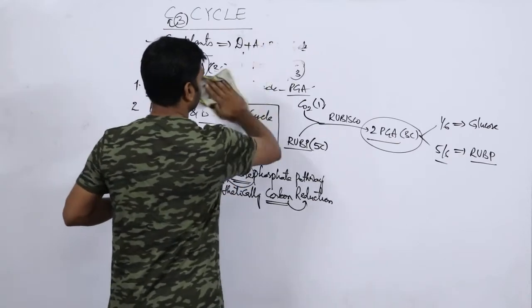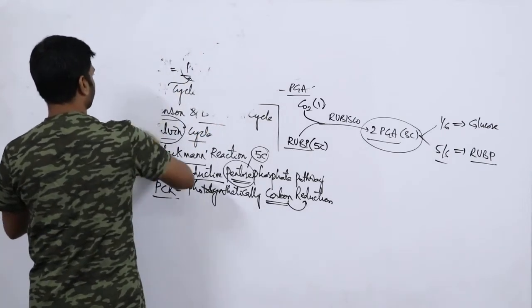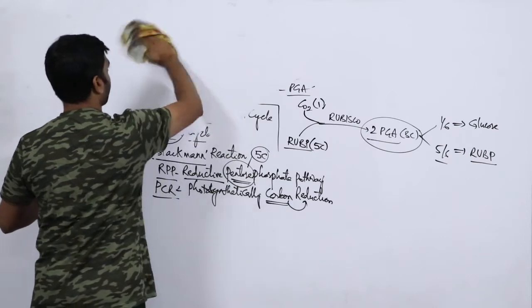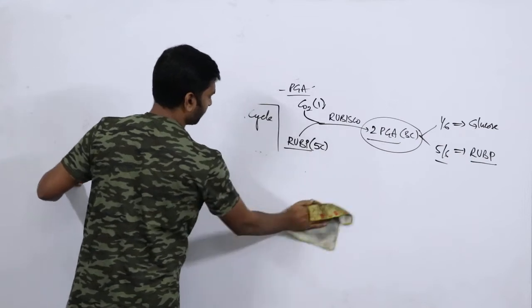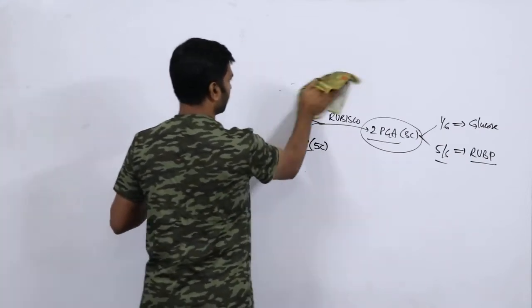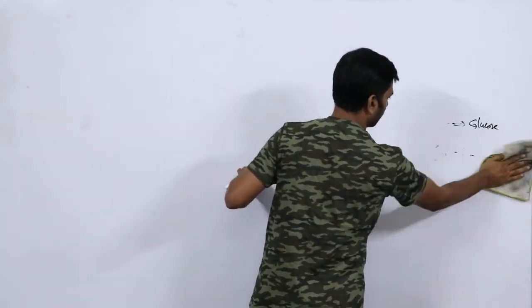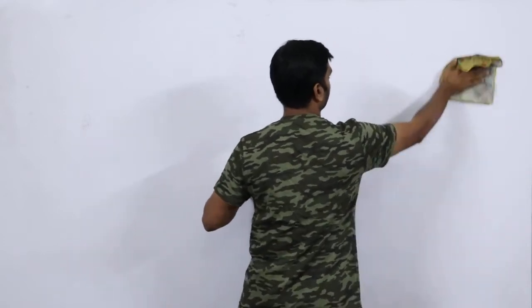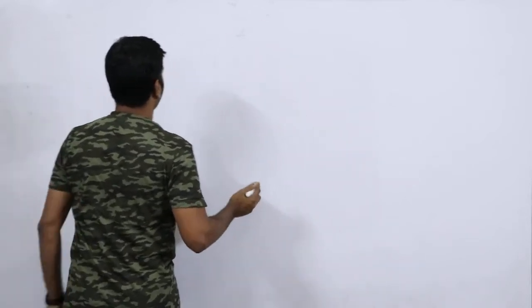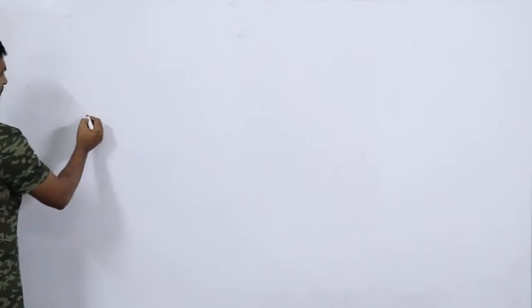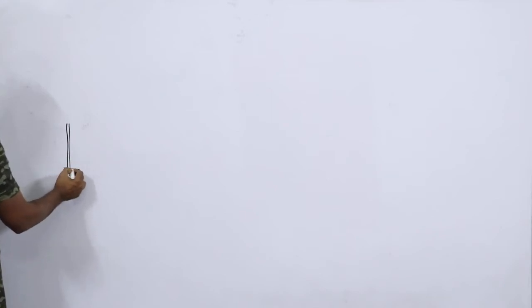I will rub the board. Right, see, this is a plant.